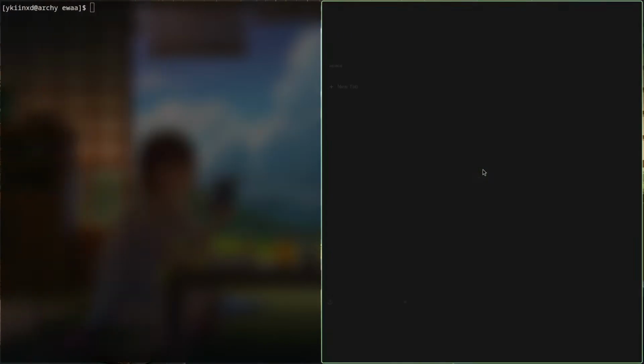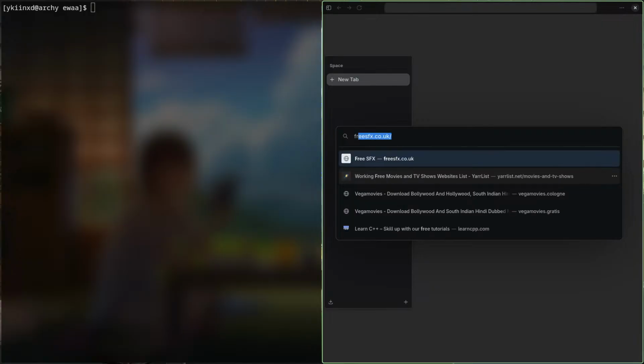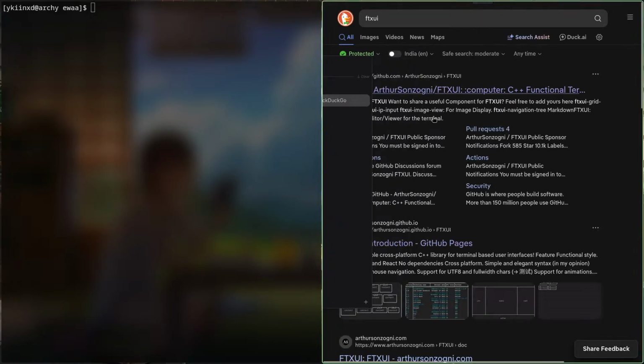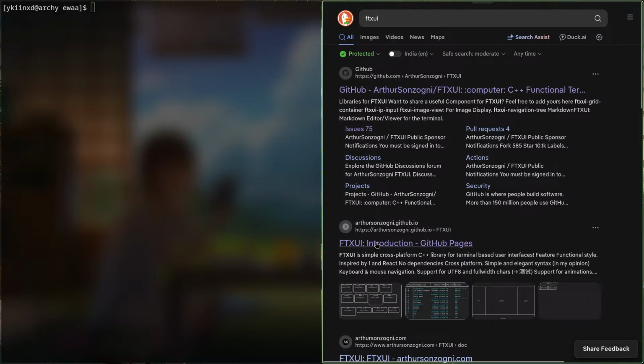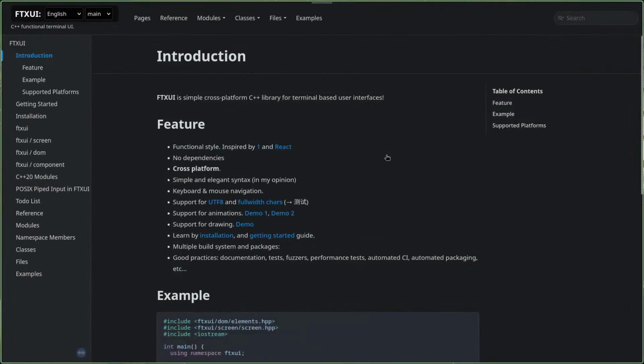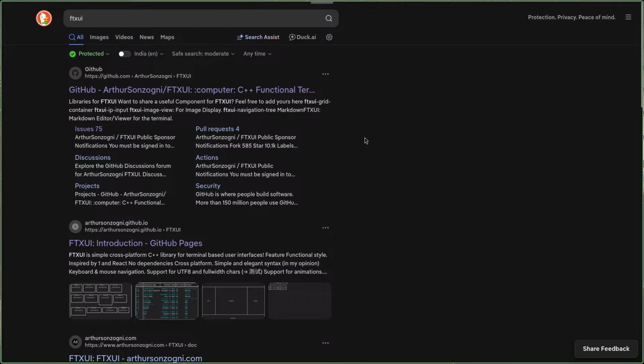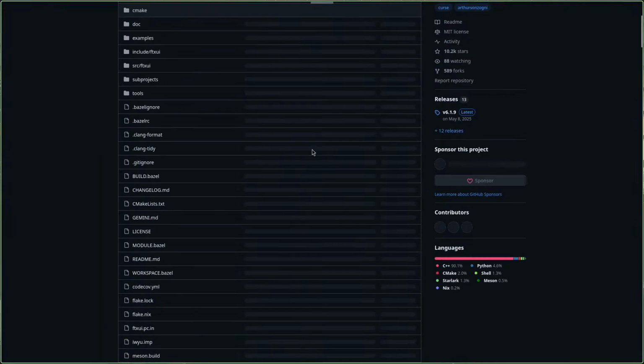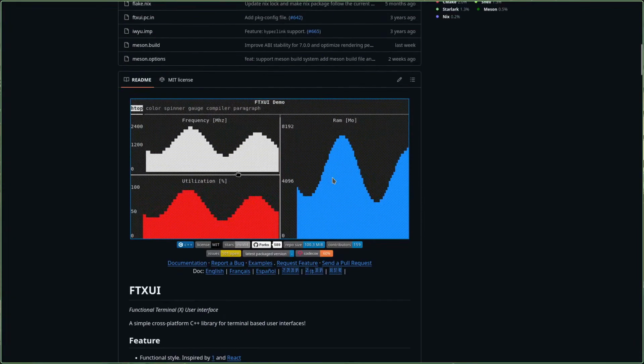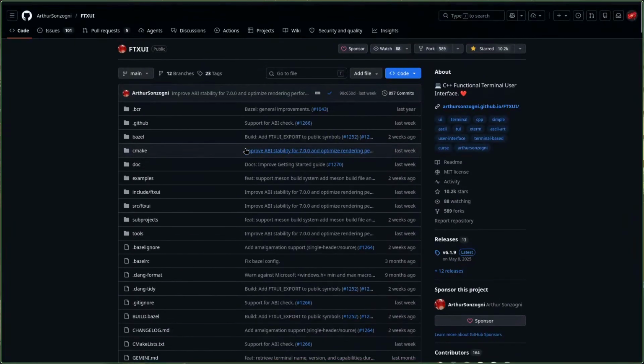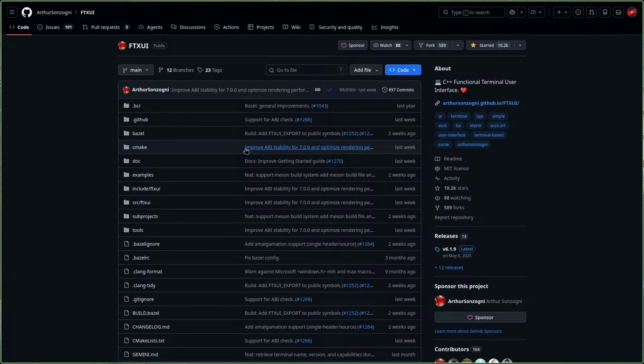Another thing that I want to discuss with you guys is that I will be using FTXUI to make this TUI. Okay, let me go to the GitHub page. Here you can see that I'm going to use this library to make this TUI.